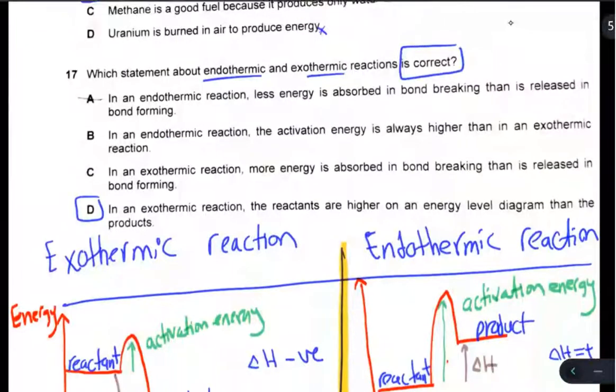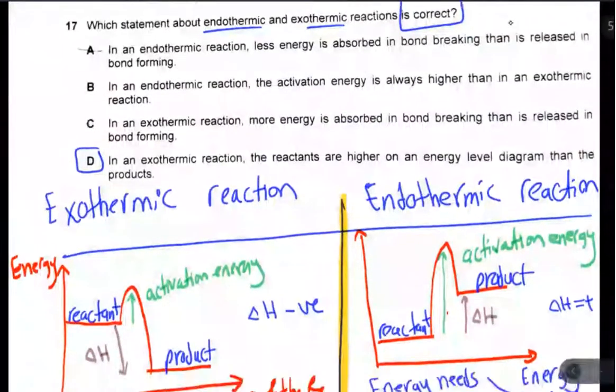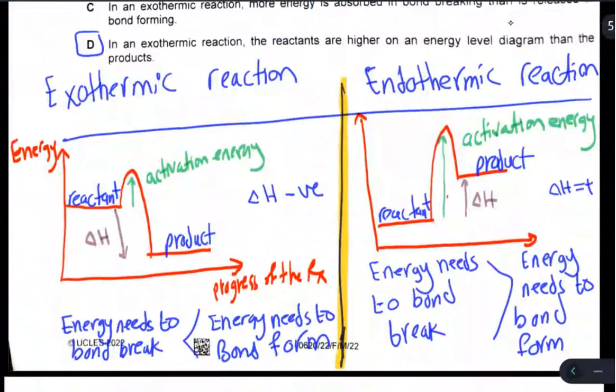Which statement about endothermic and exothermic reactions is correct? First of all, what are endothermic and exothermic reactions? An exothermic reaction releases energy to the surroundings, and we draw the diagram like this.